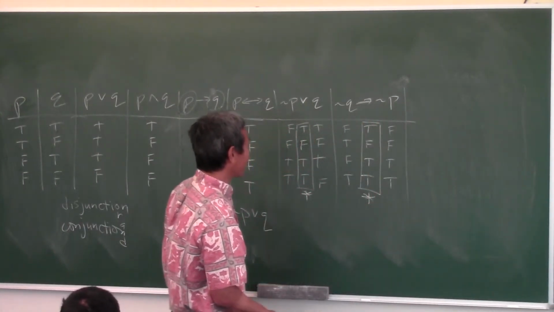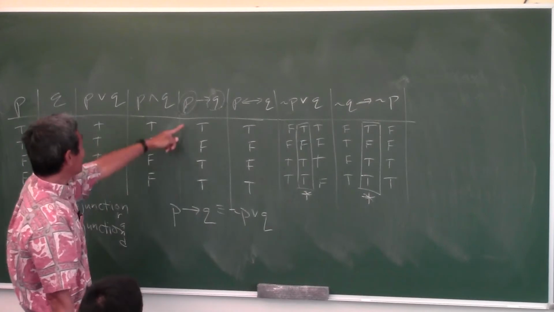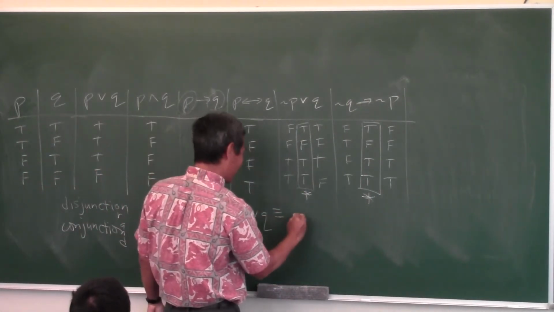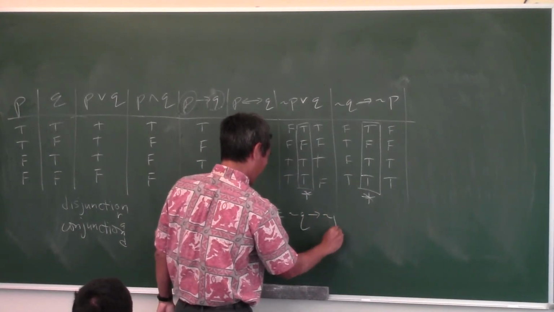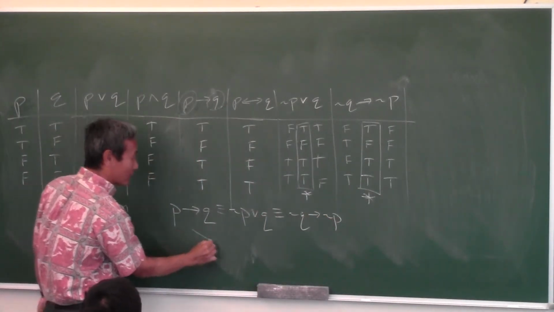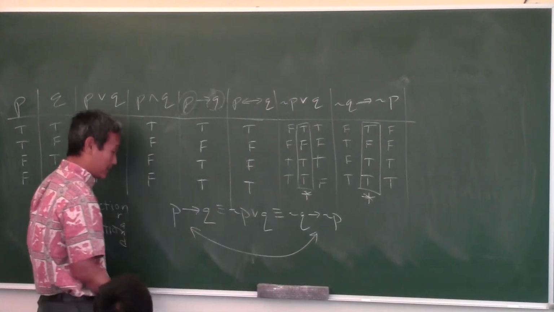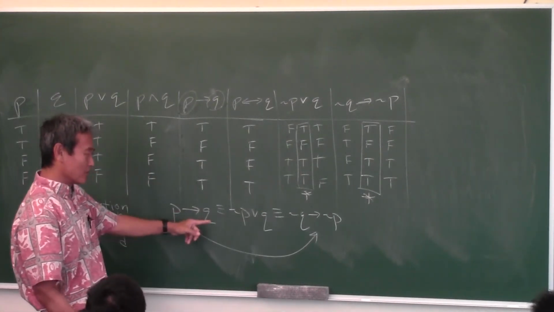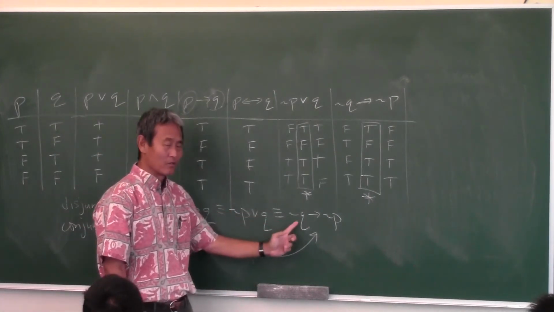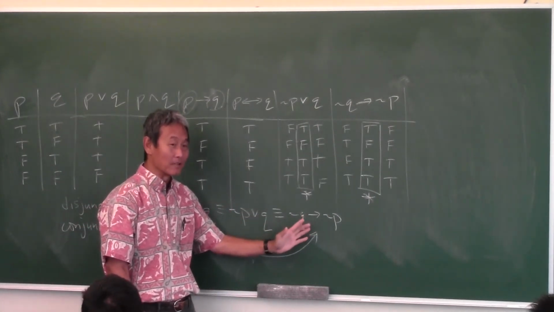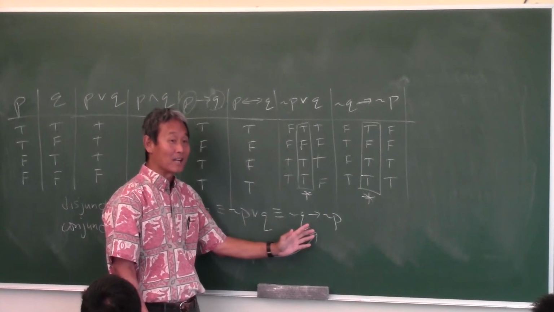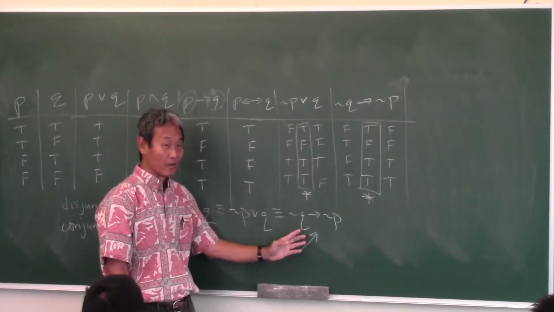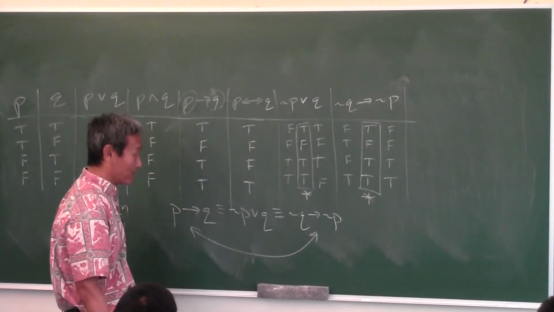Oh, what do you notice about that? Hey, that's the same as this one and this one. So they're all logically equivalent, all three of them. So what did we learn from this? Look at these two. This is what we learned in geometry. You should have learned this, but you guys probably forgot. If you have a conditional statement, P implies Q, what is this? Not Q implies not P. That's called the contrapositive. Does that word sound familiar? Some of you are nodding. Some of you, what the heck are you talking about?